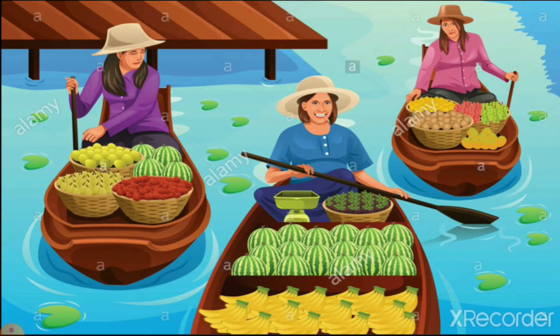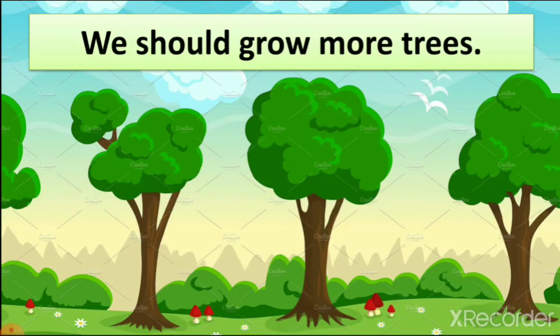In some cities there is a river, so because of this river they are selling fruits and vegetables in boats. So it is your surrounding when you are going to places where water is around us, right? So you can understand how they are different from each other and how markets are different from each other. I know that you already go to all these places, so you can understand how surrounding changes.